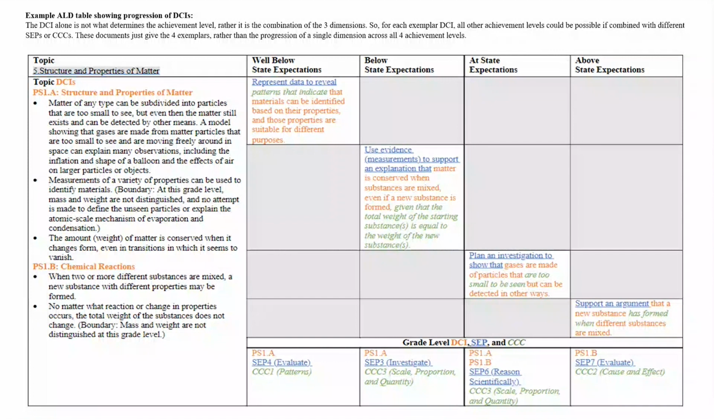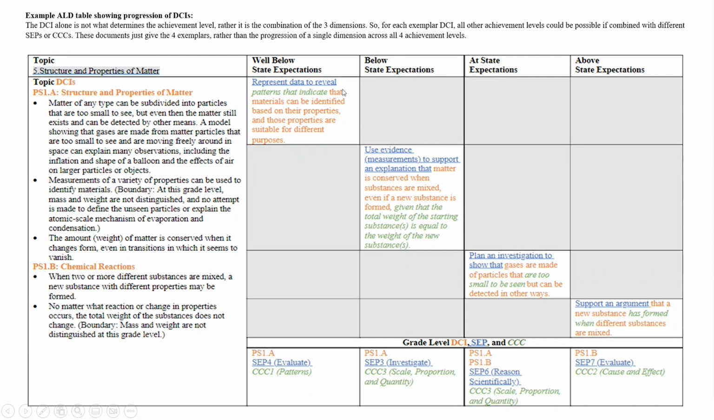This is an example ALD table showing the progression of a DCI. The DCI alone is not what determines the achievement level. Rather, it is the combination of all three dimensions. So for the exemplar DCI, all other achievement levels could be possible if combined with different SEPs and/or different CCCs. These documents just give the 4 exemplars per NGSS topic rather than following through each and every DCI for all 4 achievement levels, as that would lead to hundreds of pages. You can see here that the DCI is PS1A, Structure and Properties of Matter.